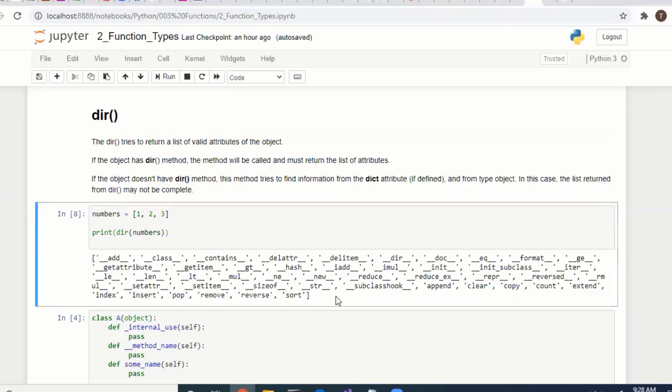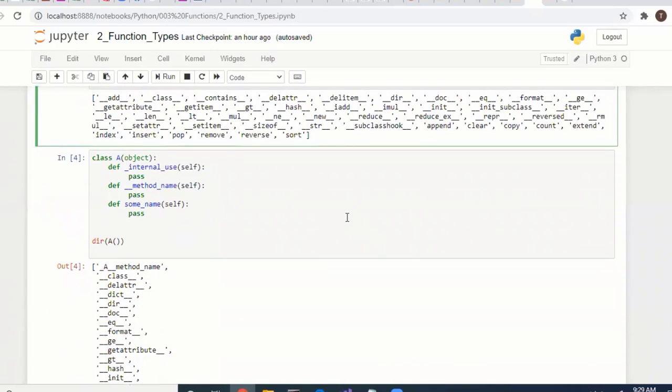When we looked into list, we saw append, clear, copy, count, extend, and many things. All of them are listed here, because we are seeing the attributes of numbers, the list parameters. If you pass any type, it will return everything internally, all its attributes. Got what I'm saying? Numbers is a list that has so many attributes, inbuilt parameters and inbuilt functions. So if you want to see all the attributes, you can use dir.